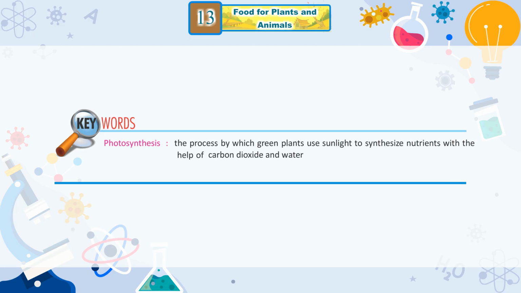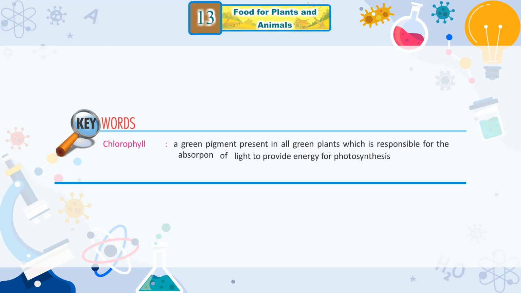Keywords. Photosynthesis, the process by which green plants use sunlight to synthesize nutrients with the help of carbon dioxide and water. Chlorophyll, a green pigment present in all green plants, which is responsible for the absorption of light to provide energy for photosynthesis.